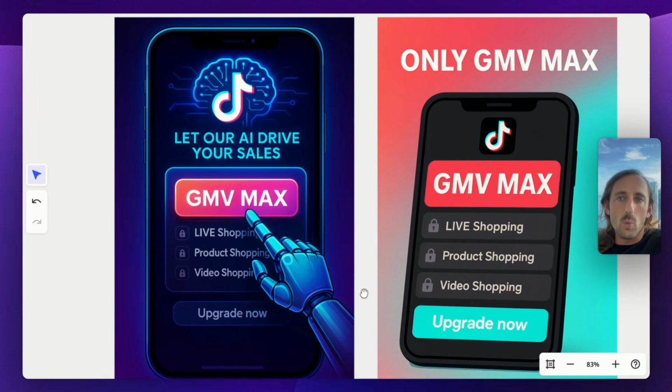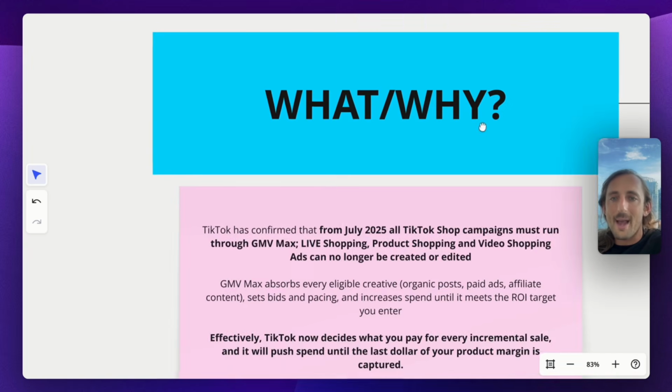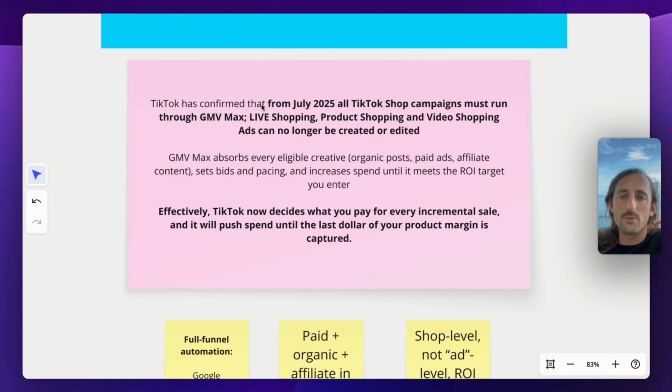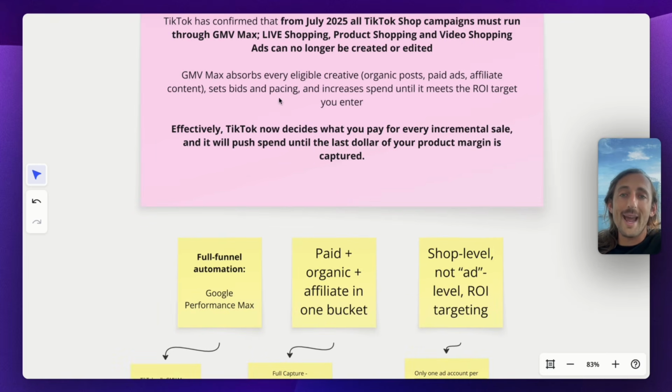Let's talk a little bit more about what TikTok just did this July with their GMV Max, how they got rid of all of the other shop ads. So TikTok has confirmed that from July onward, all TikTok shop campaigns must run through GMV Max. So live shopping, product shopping, video shopping ads can no longer be created or edited. So GMV Max is absorbing every eligible creative: organic posts, paid ads, affiliate content.